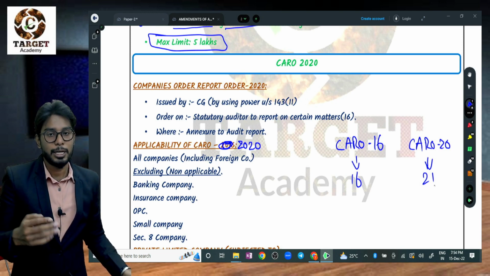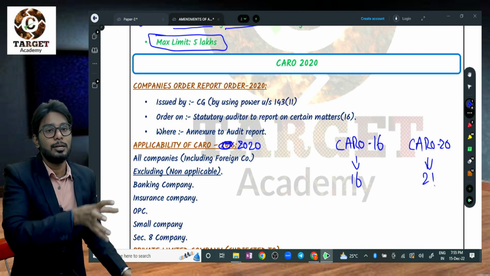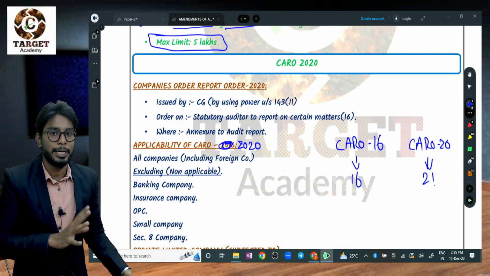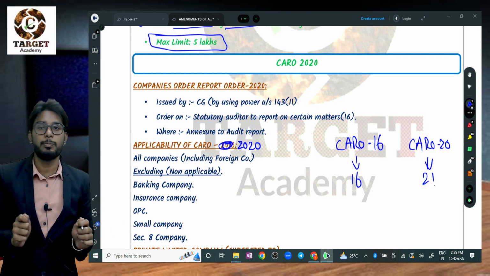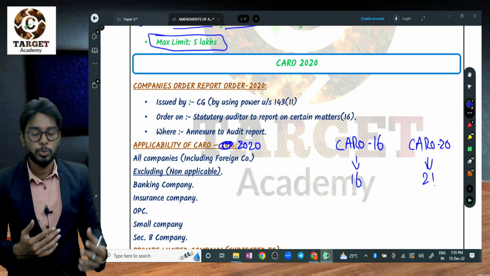So it is an internal control checklist. You need to verify the item and report whether it existed or not. So you need to report yes and also no in the audit report. It is an annexure to the audit report, where he needs to report the CARO items.